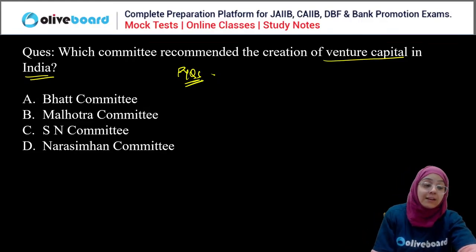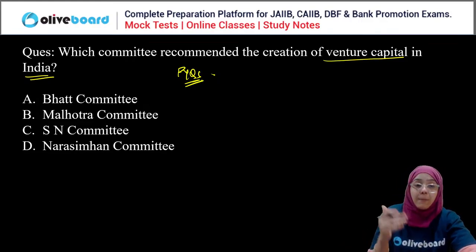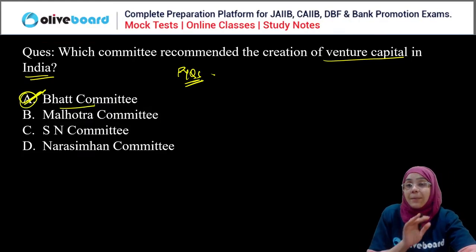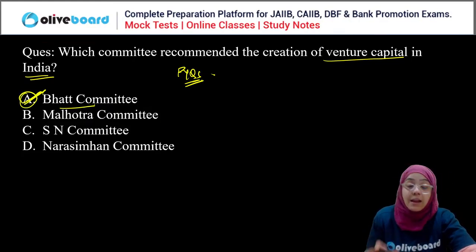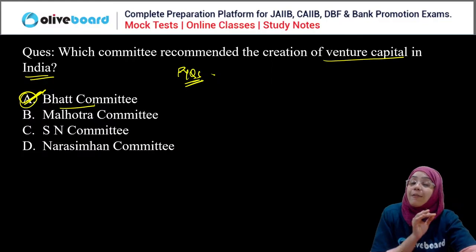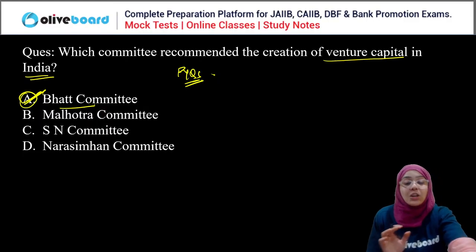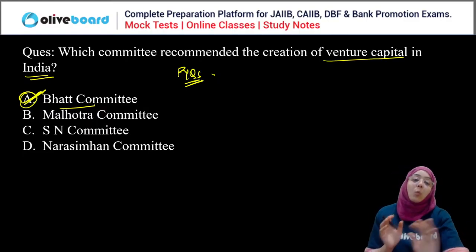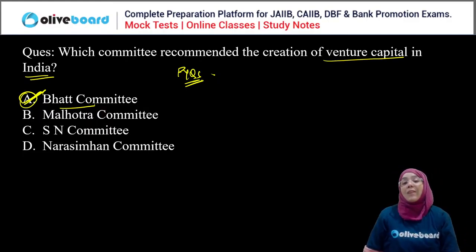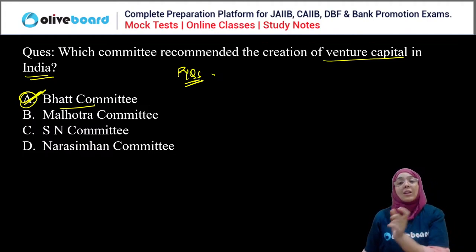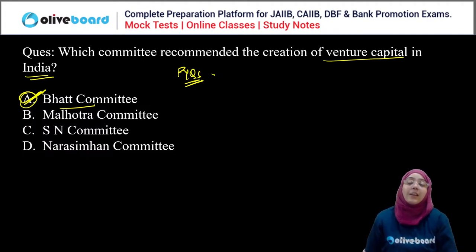Yes, it was the Bhatt Committee, right? You are all confused between A and B, but A is the correct answer. Committees are very, very important for all of you, so don't miss out any committee. Now, venture capital is the institution that provides funding to a startup at a very early stage.